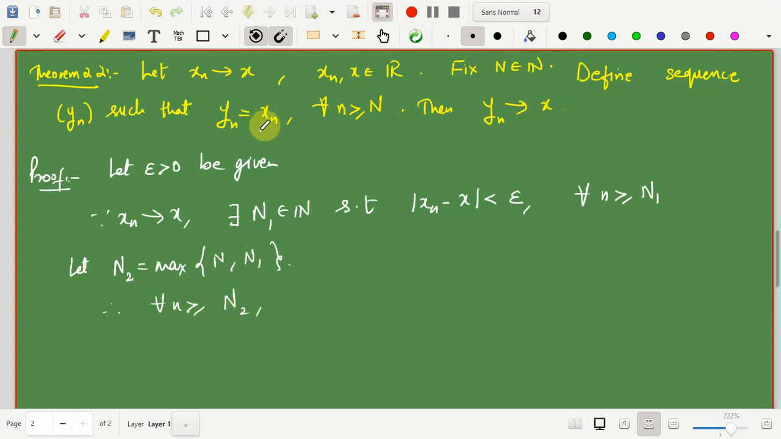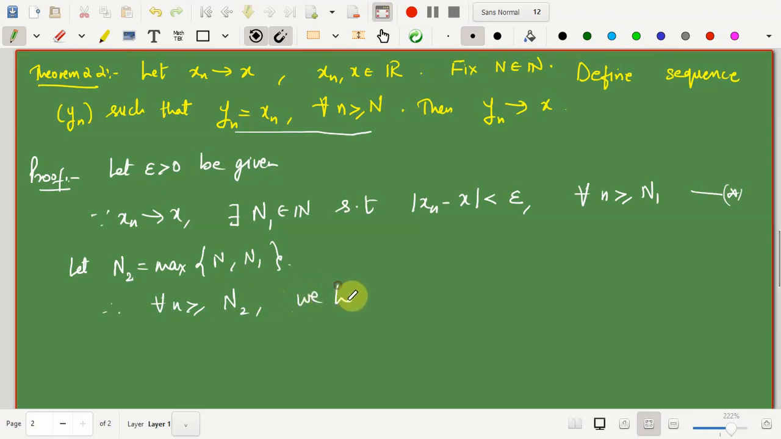conditions satisfied simultaneously, because when n is greater than or equal to n2, we would have n greater than or equal to capital N as well as n greater than or equal to n1. Therefore the condition which restricts to those n greater than or equal to n1 will also be satisfied for n greater than or equal to n2, and the condition which restricts to those n greater than or equal to N is also going to be satisfied for n greater than or equal to n2.